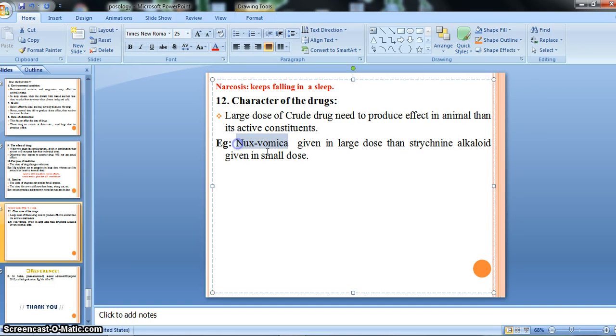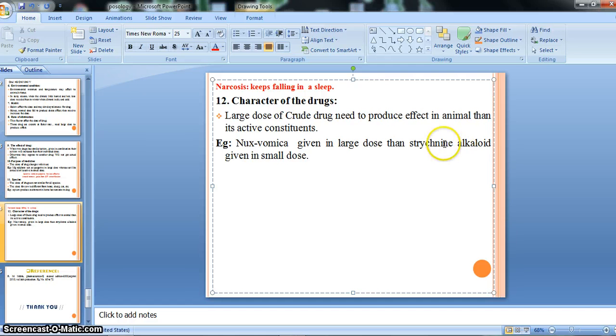If Nux vomica is directly administered to any animal, a large dose of the crude drug is needed to produce an effect.